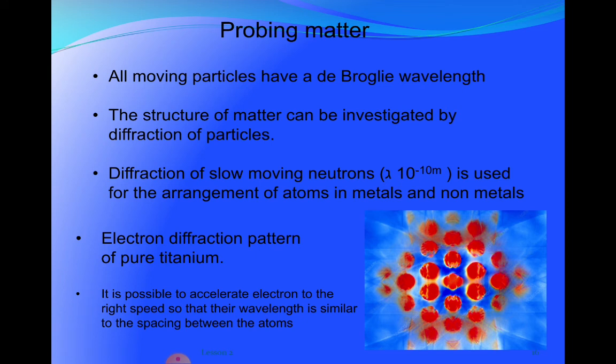Just one note on electron diffraction: remember, you can accelerate the electron, so you change its momentum so that its wavelength is similar to the spacing between the atoms.